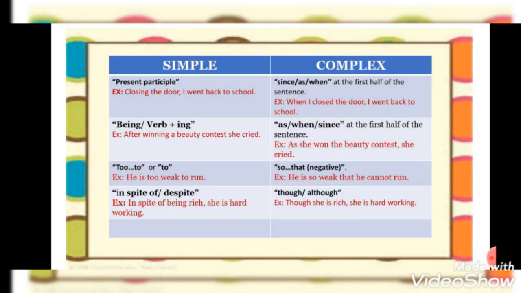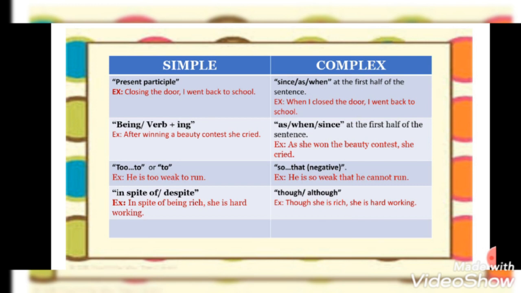We should always keep in mind that transformation means transforming a sentence, but the meaning will not change. The form will change, but the meaning will remain the same. So we will use the conjunction in a manner so that our sentence remains with the same meaning. Okay, so a few rules are like this.